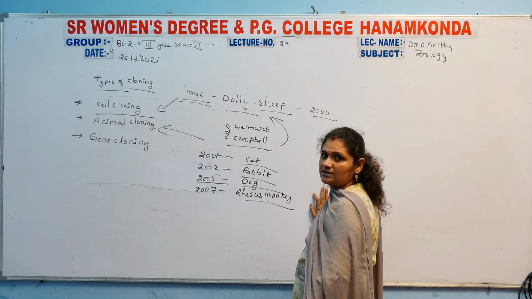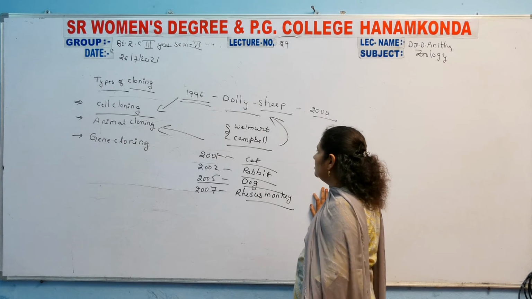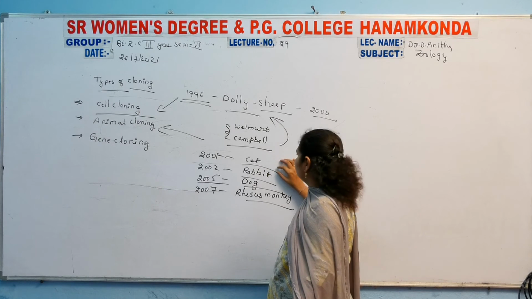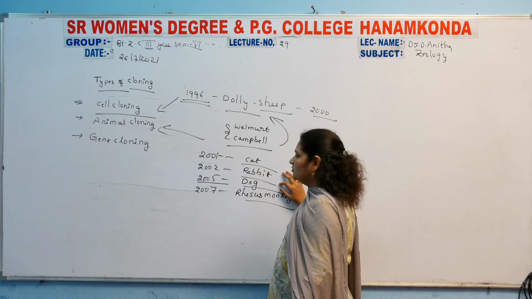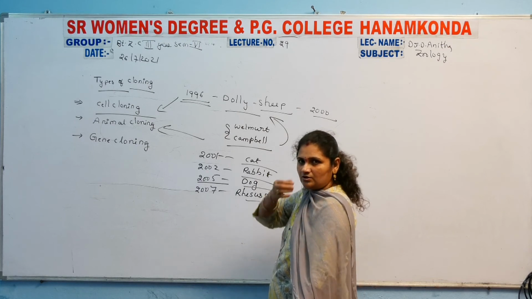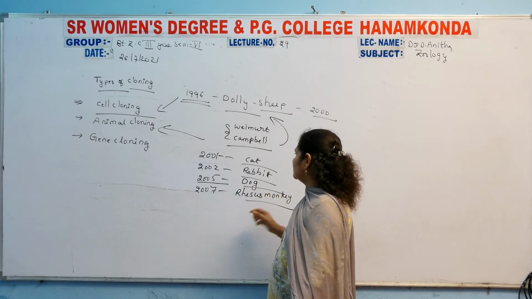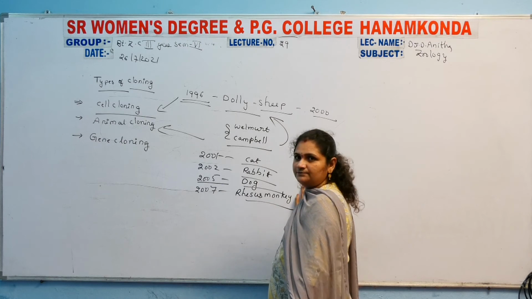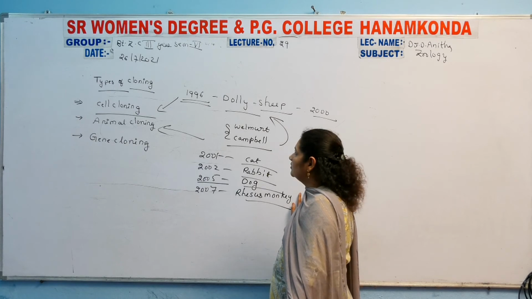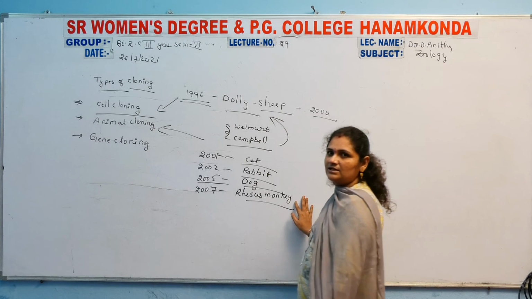It was the first organism. From 2001 onwards, other cloned organisms were also formed. Not only that, some goat, sheep and transgenic pigs, as well as cats and rats, that is mice, were formed by cloning. So those are the cloned organisms.